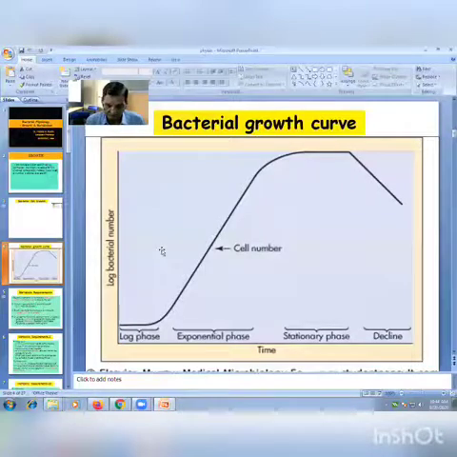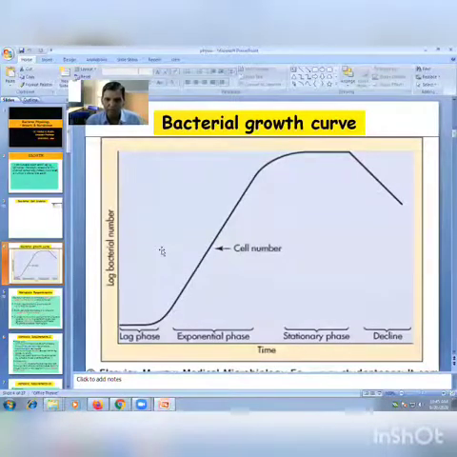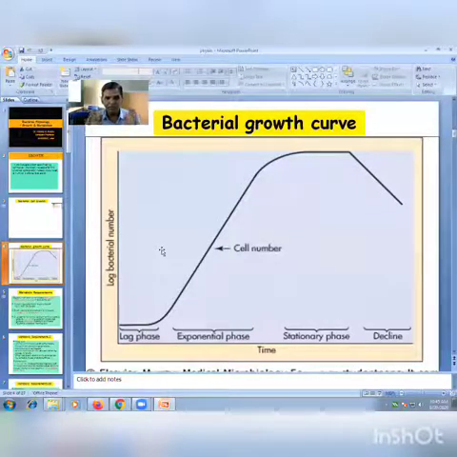So whenever we add bacterial cells into the liquid medium, it takes time for multiplication. Multiplication will not occur immediately. Some time is always required for the multiplication. What happens in that phase? That phase is called the lag phase. So in lag phase, what happens? Cell size is maximum. What are the characteristics?